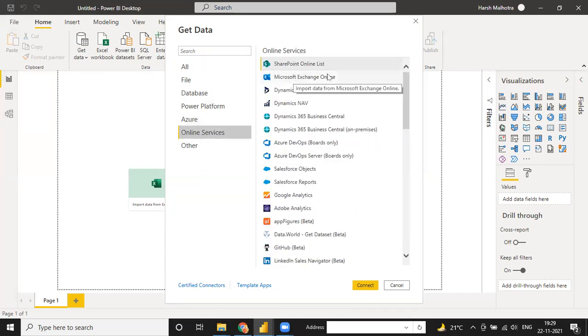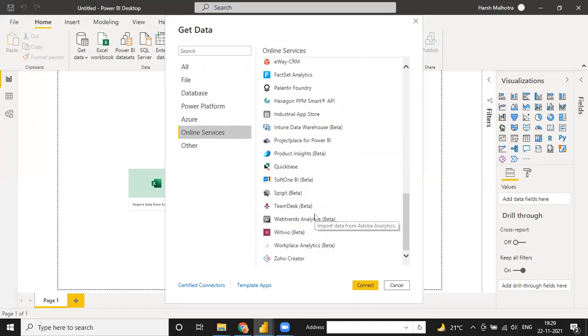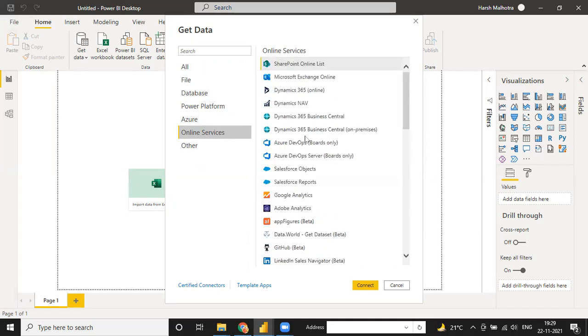See, SharePoint, Microsoft Exchange, Dynamics, Salesforce, Google Analytics. There are multiple servers you have. You can directly connect any of the data from Zoho. Okay, Zoho is one of the Indian accounting software, I think. Okay, so Projectplace for Power BI, Project Insight, QuickBase, Softone. These are all tools like SAP, Tally, this kind of tools. So you can directly connect any data from a server.